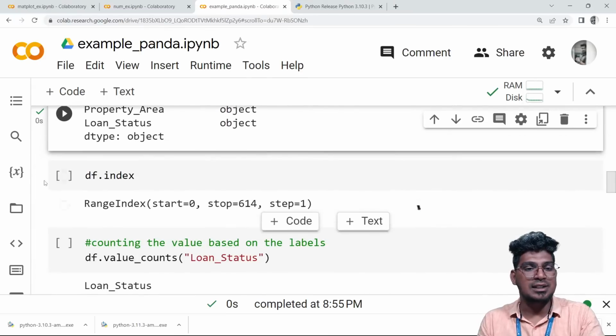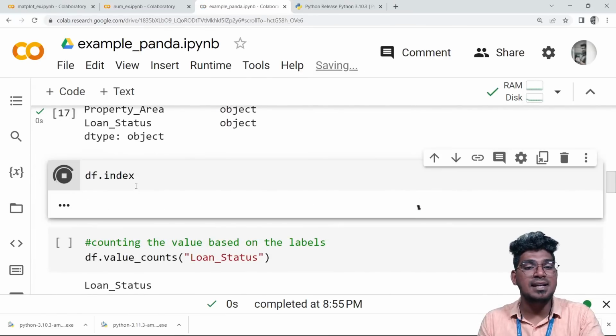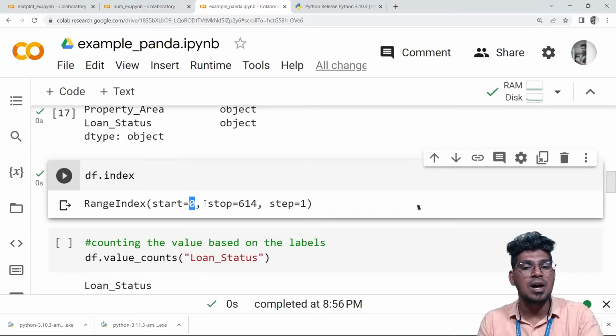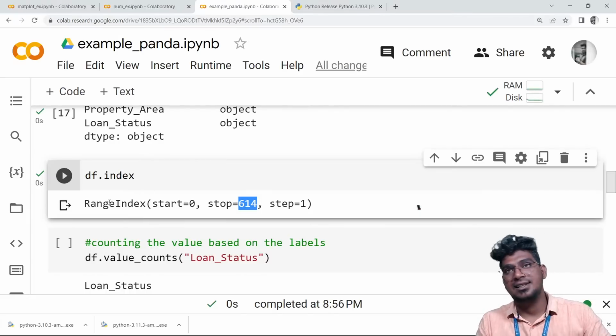Then I'm going to dot index. It displays the index, which starts from 0 and stops at 614. All right, so this is the way it is executed.